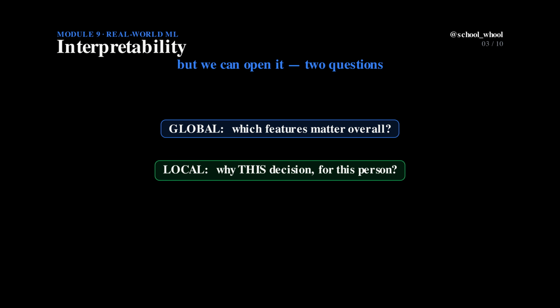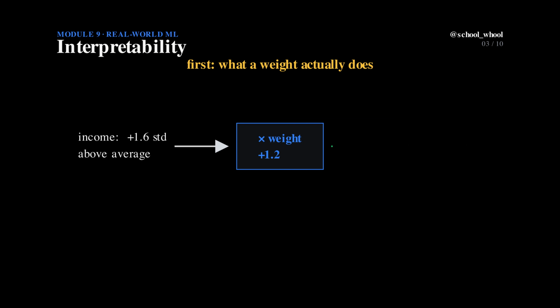We'll ask two different kinds of question. The first is global, across everyone. Which features matter most? The second is local. For this one person, why did the model decide the way it did? Before either, let's build the one idea everything rests on, what a weight actually does.